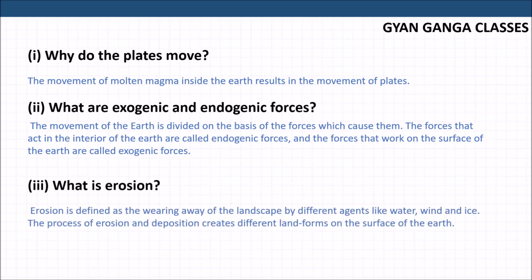What is erosion? Erosion is the wearing away of landscape by different agents like water, wind, and ice. The process of erosion and deposition creates different landforms on the surface of Earth.